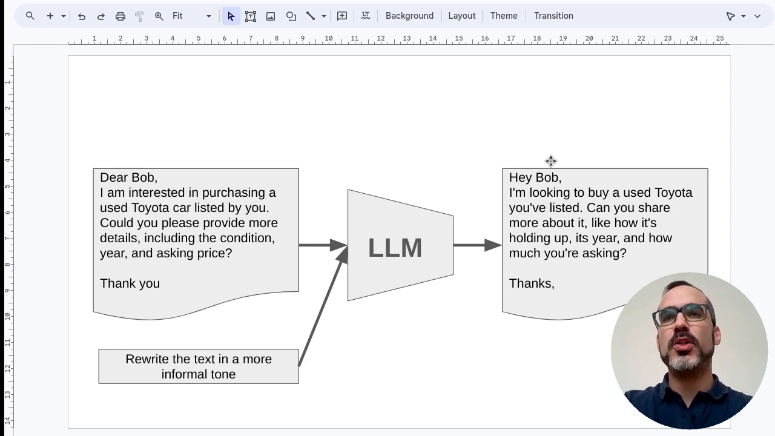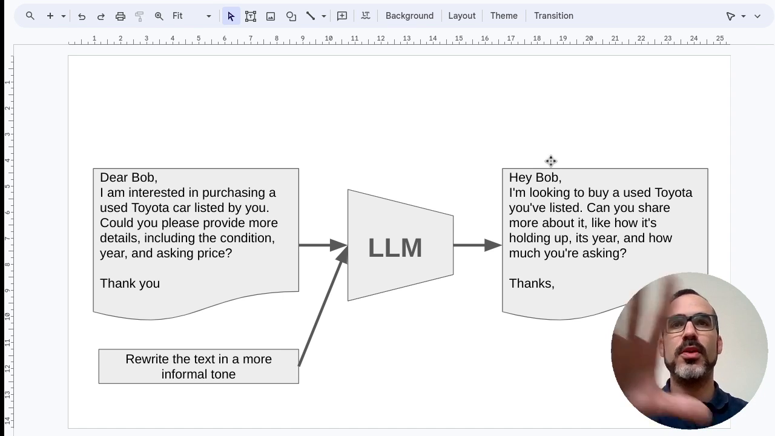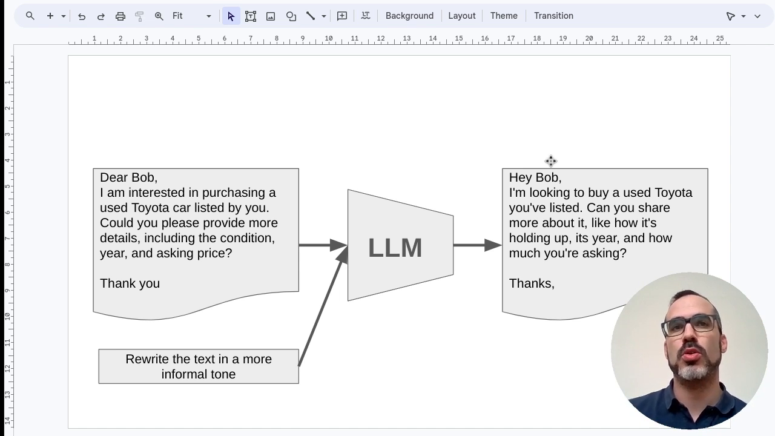Typically, one use of LLMs is to rewrite text. So you have some original text, you write some prompt, you give this to the LLM model, and in return you get the rewritten text. This is a typical use of ChatGPT.